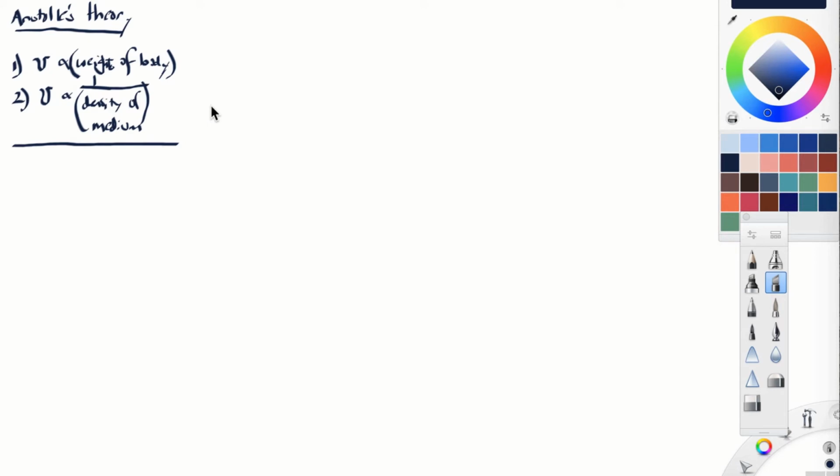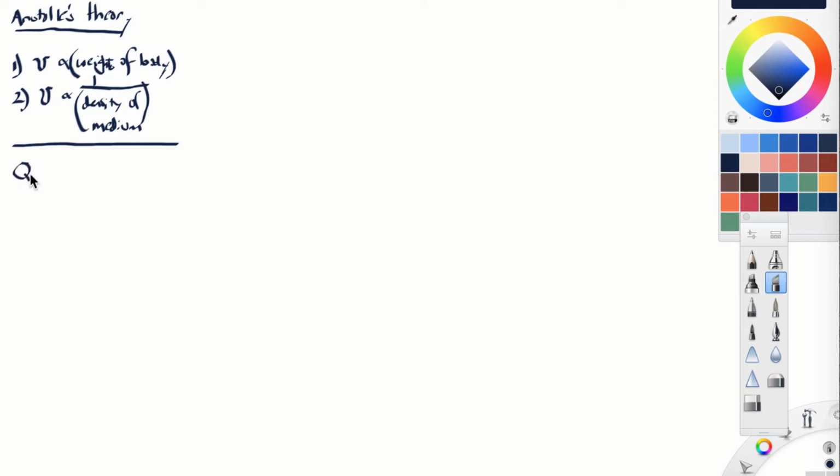So what Salviati mentions on page 33 is that you are correct. The cannonball is going to hit the ground first, but it's pretty close to the same time. It's going to hit just a little bit ahead of the bird shot, whereas if Aristotle was correct, then it should hit drastically ahead of the bird shot. If the velocity really is proportional to the weight of the body, the cannonball weighs much more than the bird shot, so it should fall at a much greater speed and hit the ground way before. But the fact is, they hit the ground at pretty close to the same time. Okay? So what we have to do is think a little bit more carefully about the factors that go into the speed of falling objects.